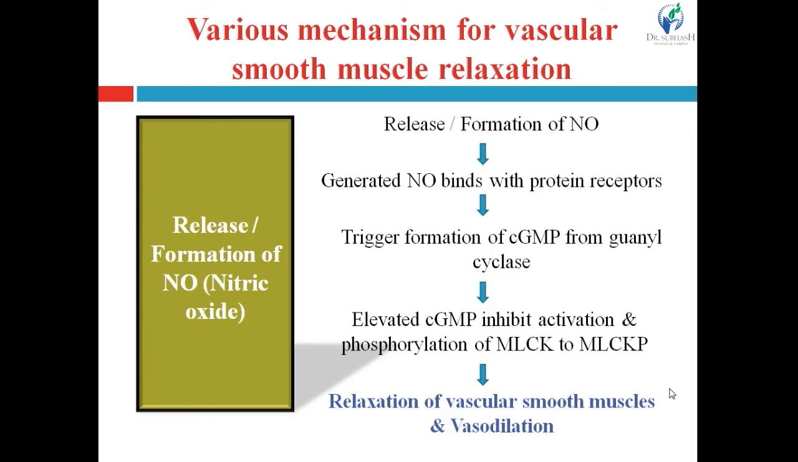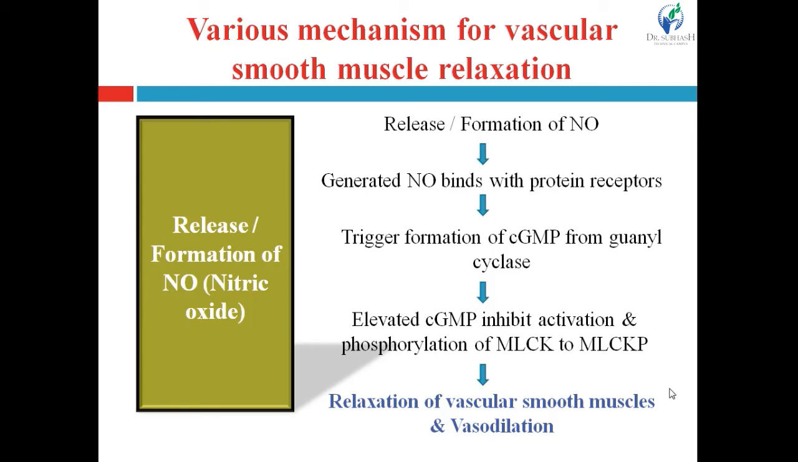MLCKP is the phosphorylated myosin light chain kinase. So there is no formation of phosphorylated myosin light chain kinase, then there is no activation of the myosin, and there is no binding of myosin with actin, and that's why no muscle contraction. So ultimately it leads to the relaxation of vascular smooth muscles, and it will lead to vasodilatation.